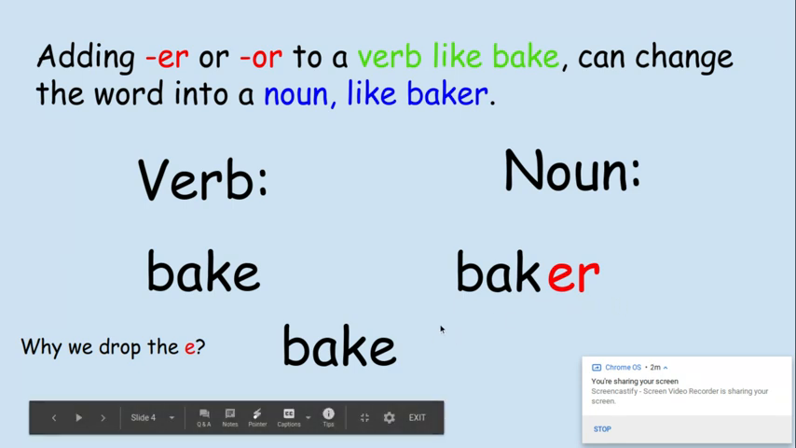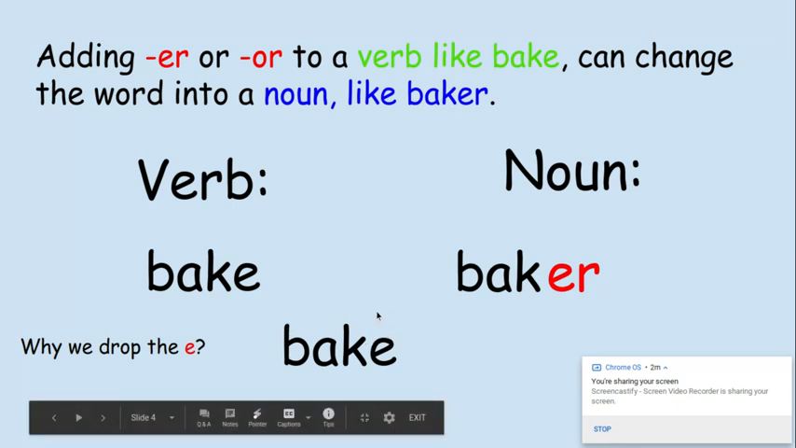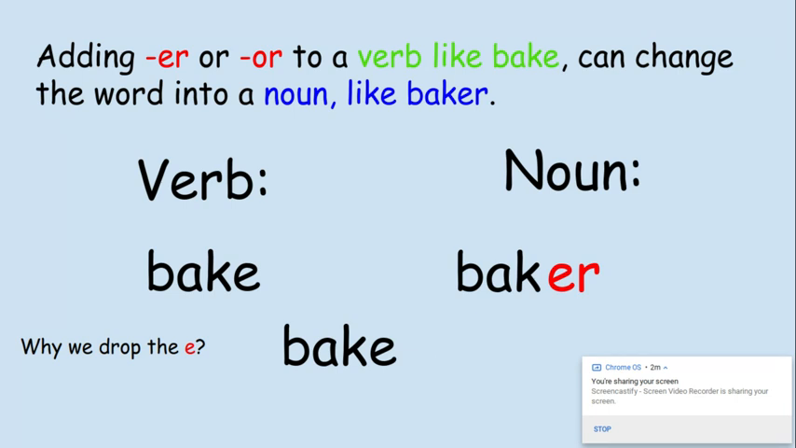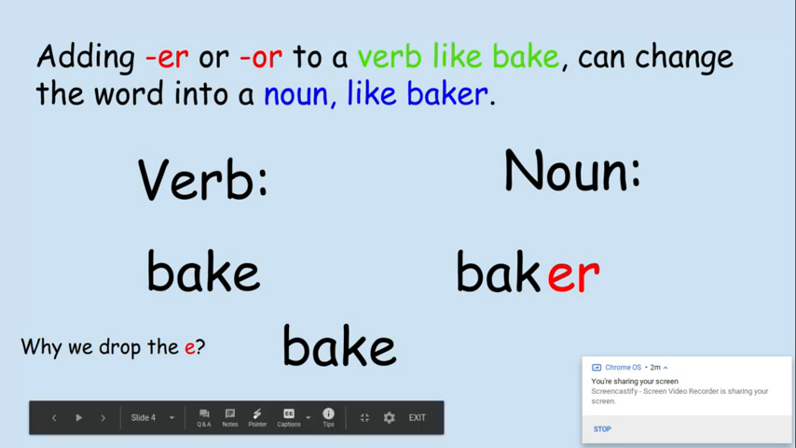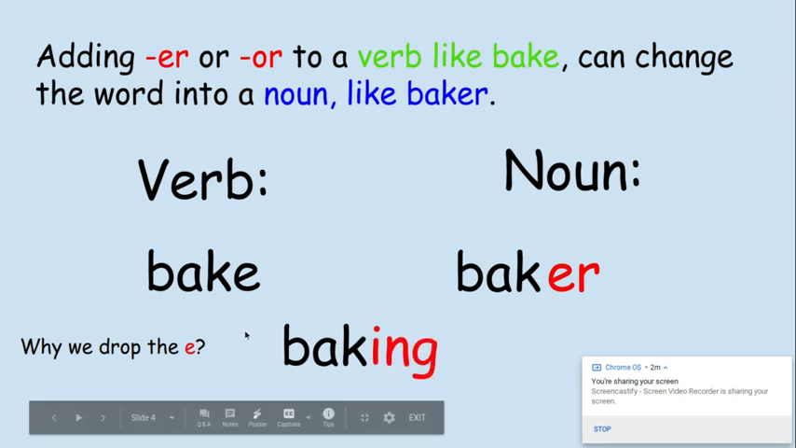Now, I'm going to explain why we drop the E. Because when we have the word bake, and I say that I'm doing it right now, I'm going to have to add the suffix ing. Well, I cannot leave the E there because the E and the I cannot go together. So we drop the E before we can add ing. So now the word becomes baking.